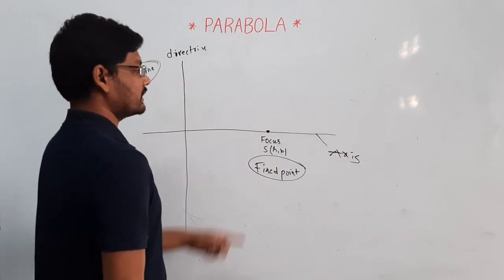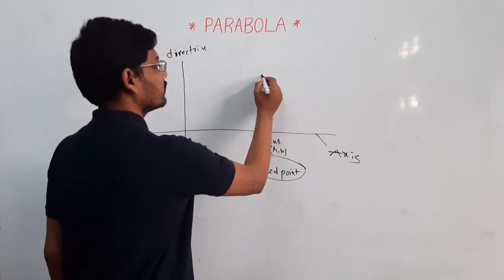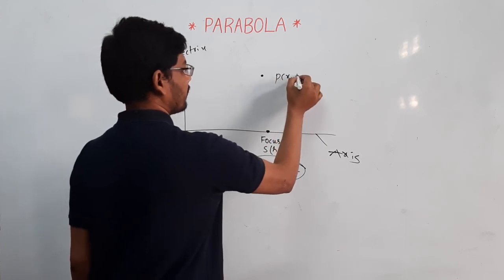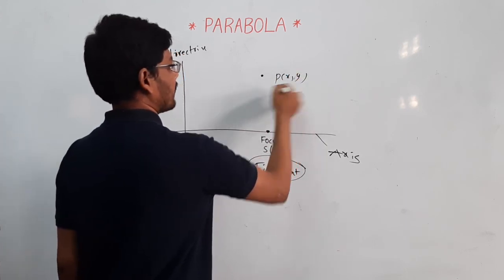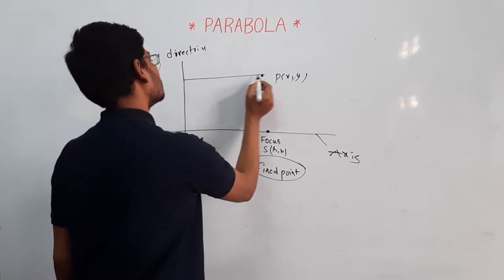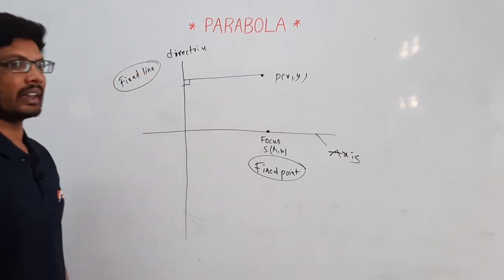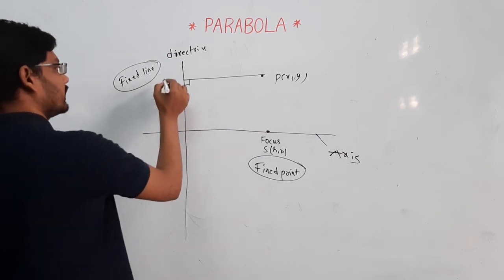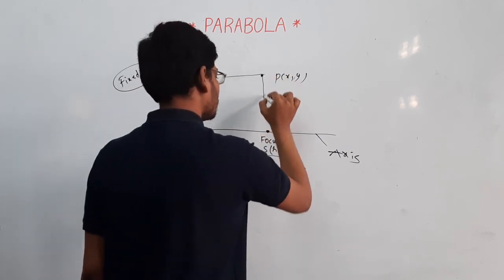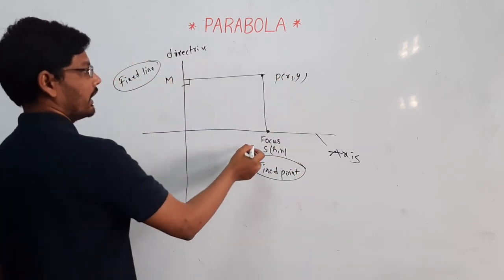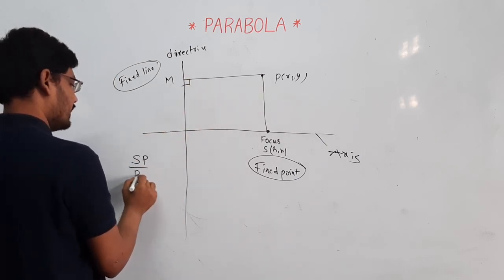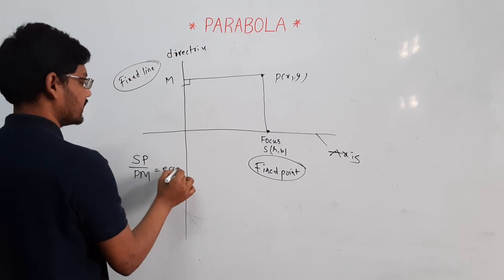If a point on the plane is P of x comma y, the perpendicular distance from it to the directrix meets at point M. The distance SP divided by PM is the eccentricity.